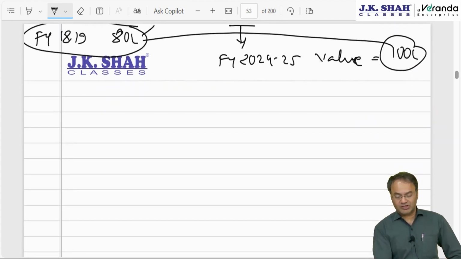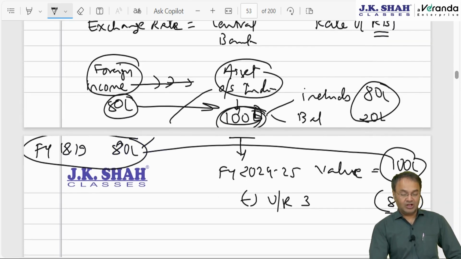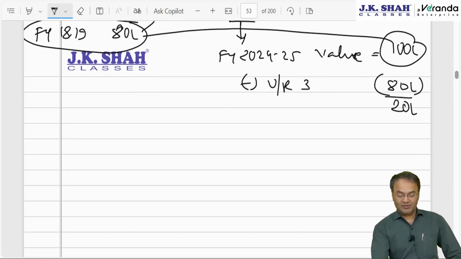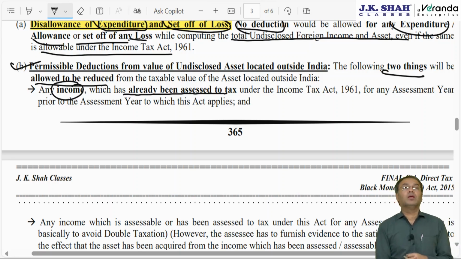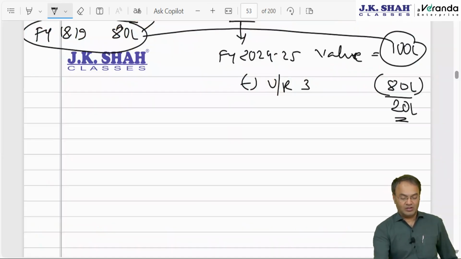Rule 3, sub rule 2 says that you reduce it. Under rule 3, reduce how much? 80 lakh, whatever is the cost of acquisition of the previous asset invested in the new asset; 20 lakh will be taxable. Two things are allowed to be deducted. Number 1, income which has already been taxed or assessed to tax under the Income Tax Act for any assessment year prior to the AY to which this Act applies. Meaning income which is already assessed to tax, reduce it, as in this one.